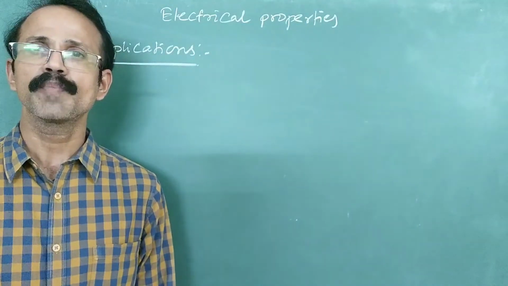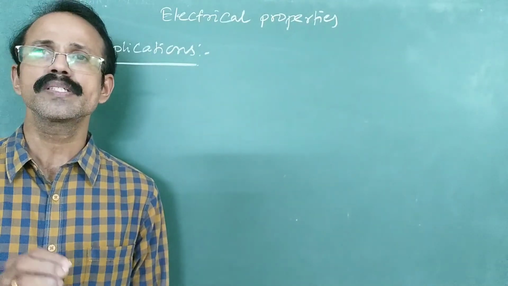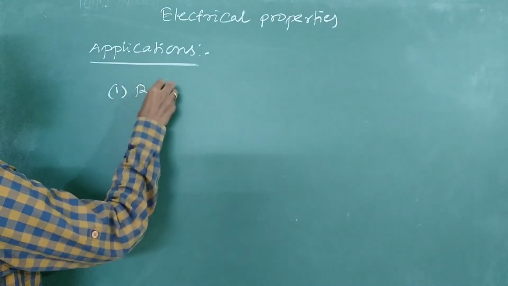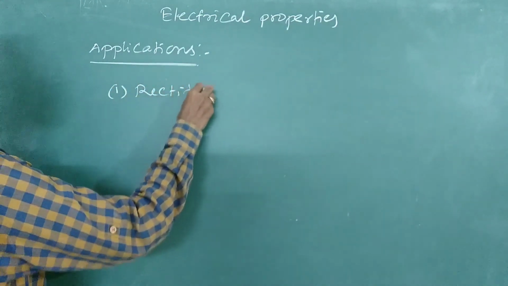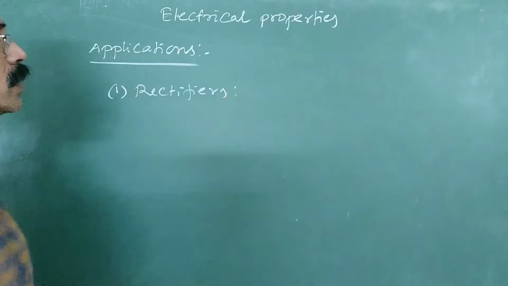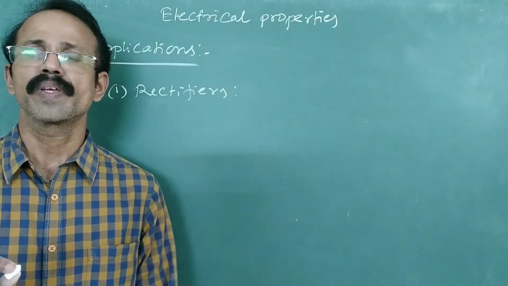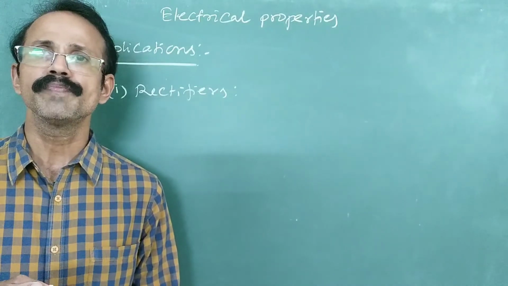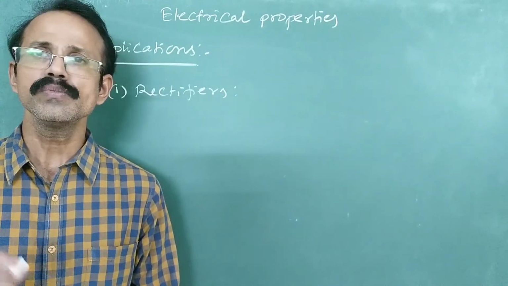Semiconductors have different applications. The first one is rectifiers. They are used in rectifiers. A rectifier is a diode which converts alternating current to direct current.